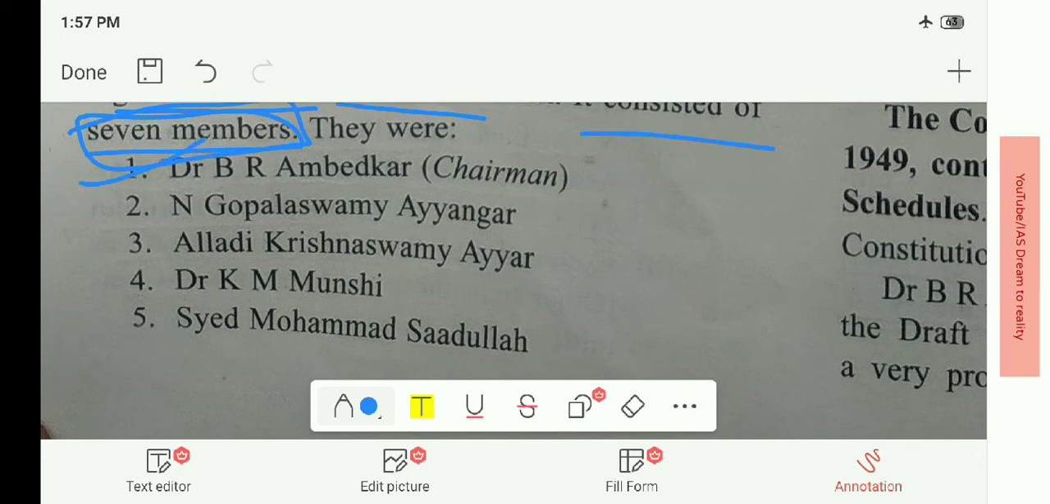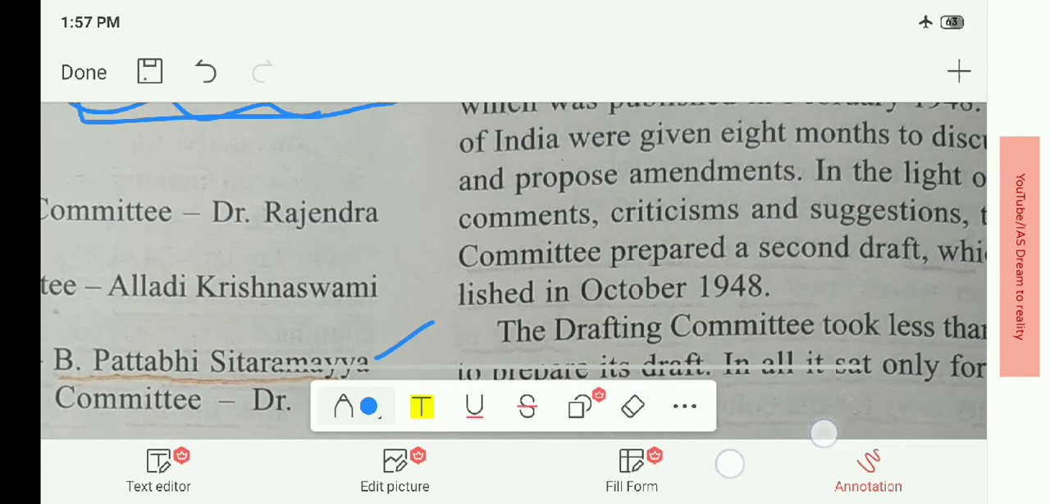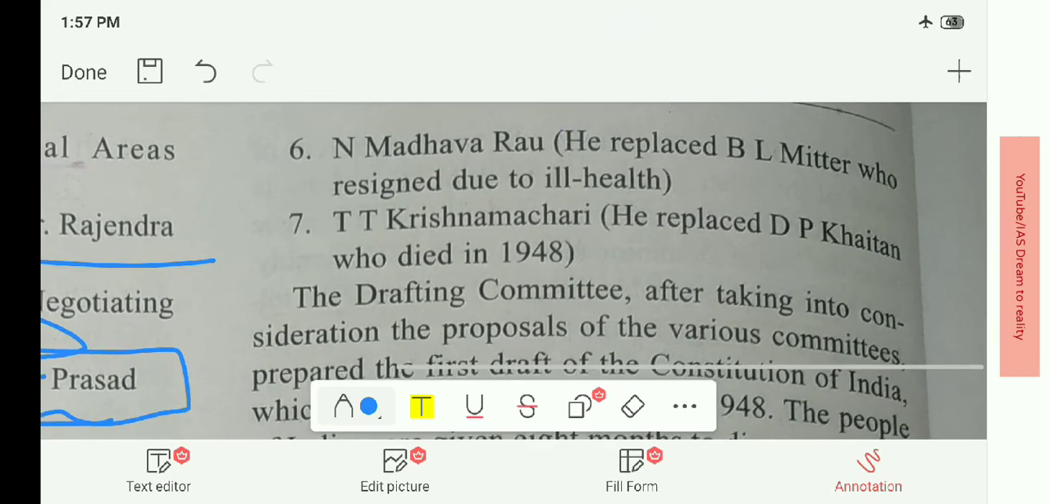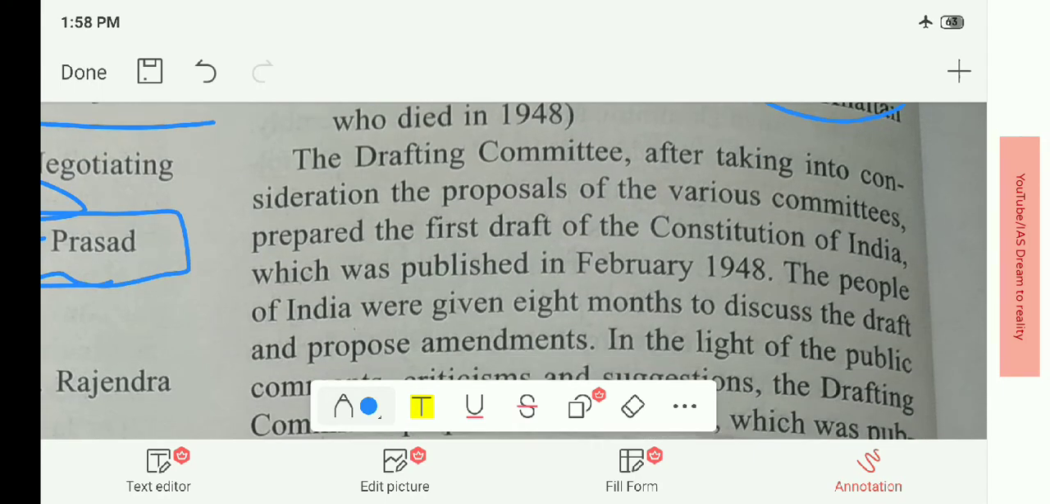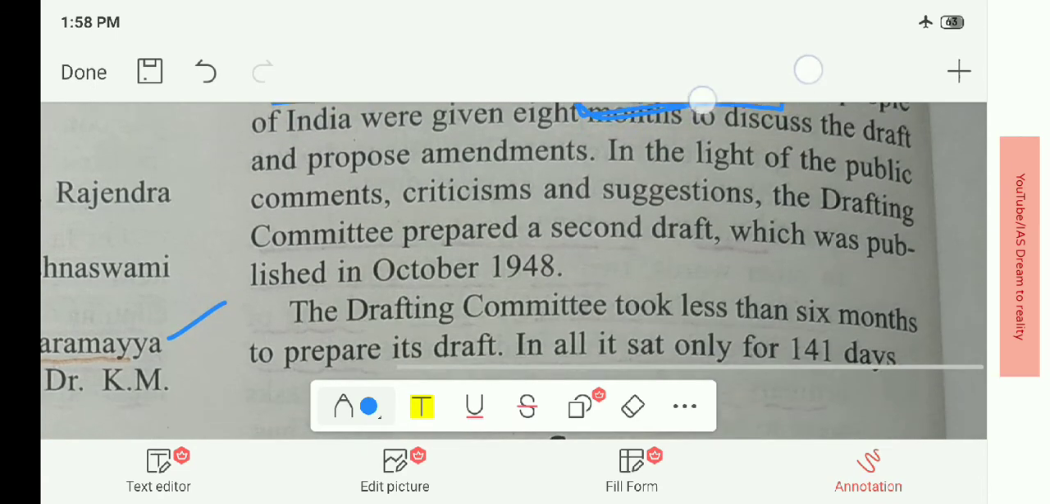They were Dr. B.R. Ambedkar, N. Gopalaswamy Iyengar, Alladi Krishnaswamy Iyer, Dr. K.M. Munshi, Sayyid Muhammad Saadullah, N. Madhava Rao, and T.T. Krishnamachari. If you remember these 7 names, it will be helpful for you in the examination, at least for elimination purposes. The Drafting Committee, after taking into consideration the proposals of various committees, prepared the first draft of the Constitution of India, which was published in February 1948.